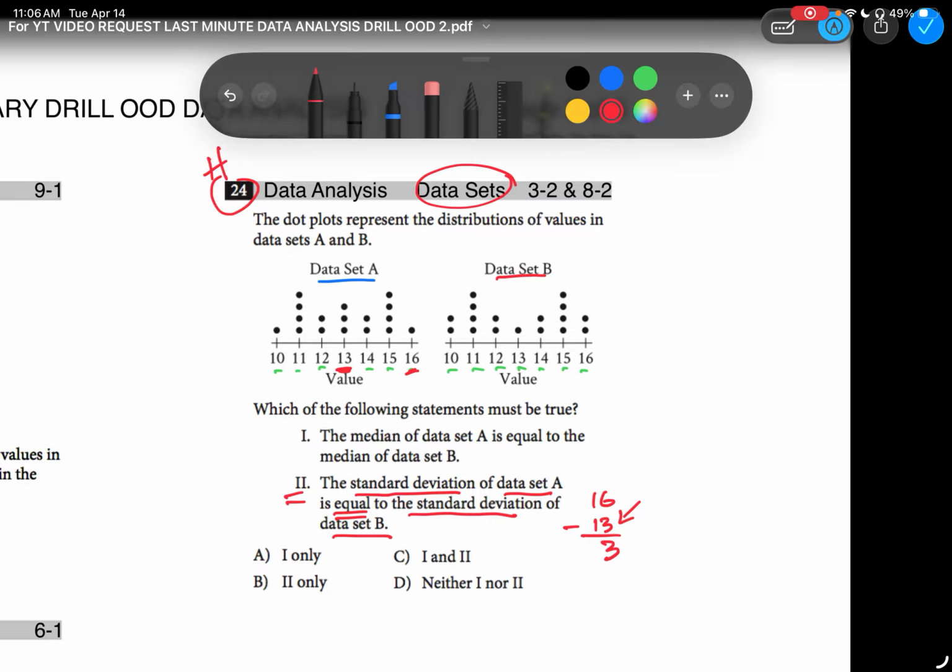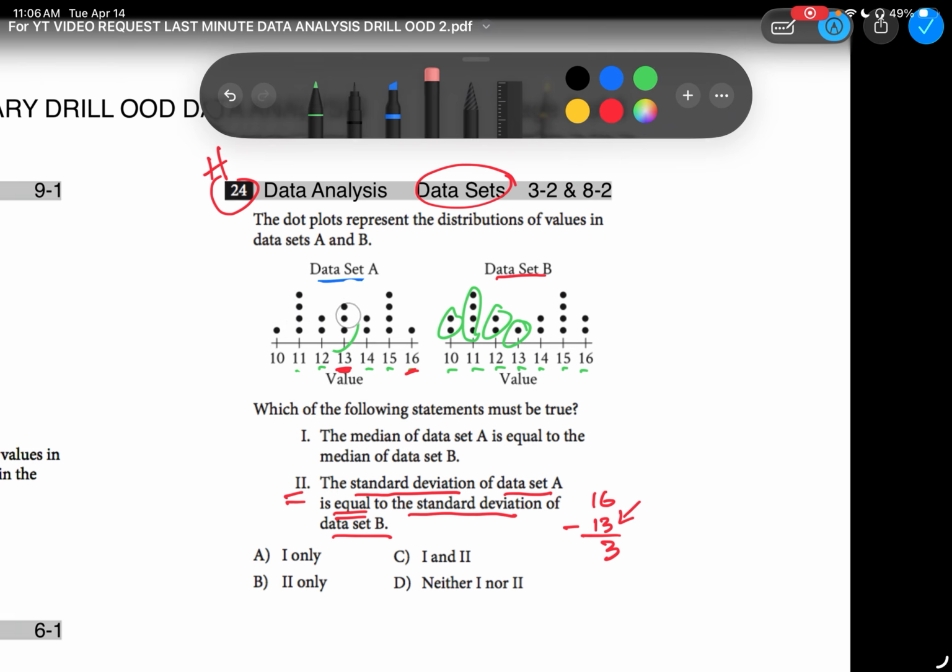Now, to figure out the average, you're going to have to add all these guys up. So it's 1 times 10, 4 times 11, 2 times 12 to figure it out. I'm not going to do that because I know basics. Here are your basics. Remember the distribution of all this? There's 1 10, there's 2 10s, and there's 4 11s, but then you have 2 12s, but you have 3 13s and 1 13. The standard deviation is definitely going to be different when you have that happen.